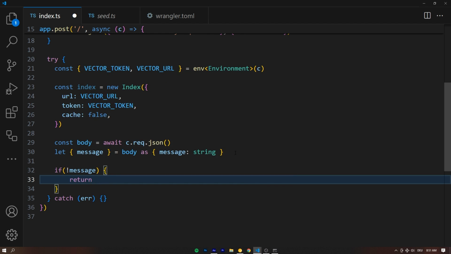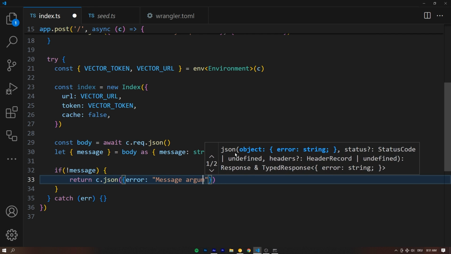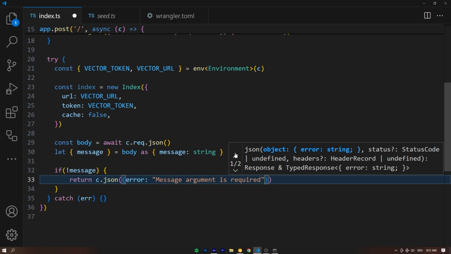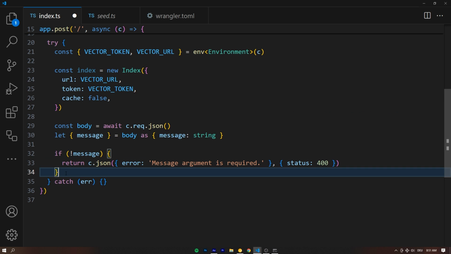In that case, we're going to return the c.json and in here pass an error, and that's going to be message argument is required, period. And then the status we can pass as the second object. Status is going to be 400 bad request. We need that in order to answer your request.